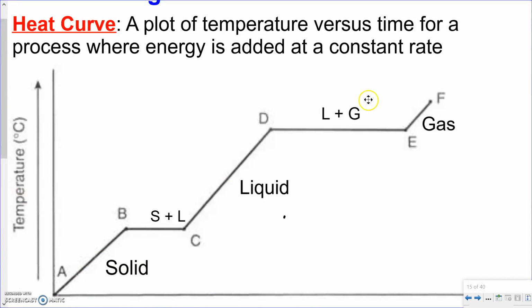As we go from a solid, liquid, and gas, keep in mind that an actual heating curve does not look this nice and neat and pretty. They're much messier than this. And the other thing that's important is these are being done at a constant pressure, and heat energy is being added at a constant rate. Remember, pressure will affect when things melt and boil and all that fun stuff, and that will be something we talk about when we look at phase change diagrams in just a moment as well. So these have to be done at a consistent pressure. Typically, these are done at 1 atm, because this is our standard pressure, so it allows us to do those calculations.